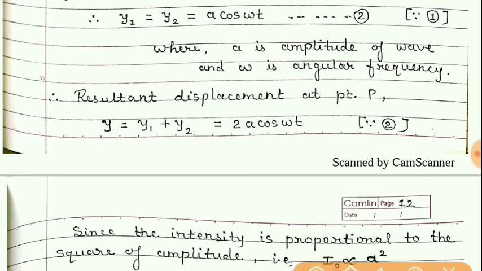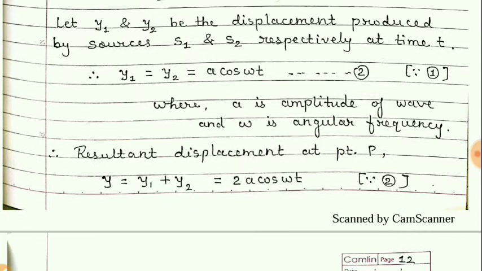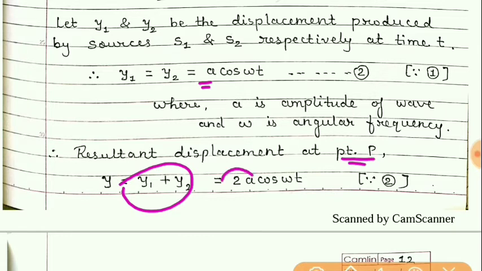So it is clear that the amplitude becomes double. You can see that each wave has the amplitude a, but the resultant effect at point P shows amplitude 2a. Students, here this omega is the angular frequency of the wave and this a is the amplitude.